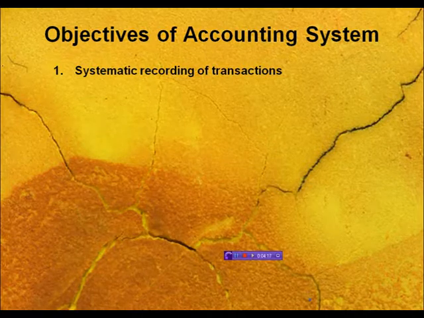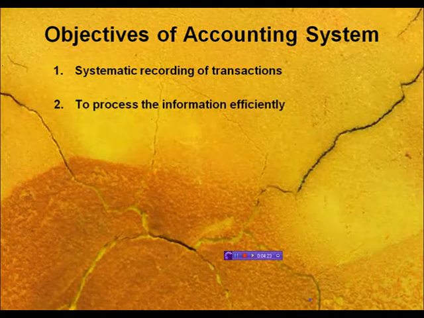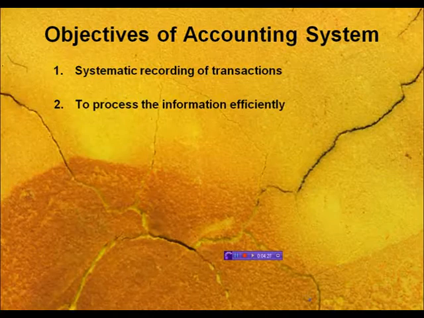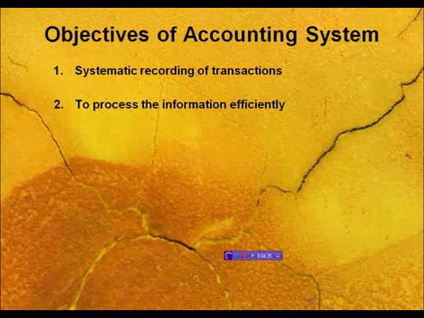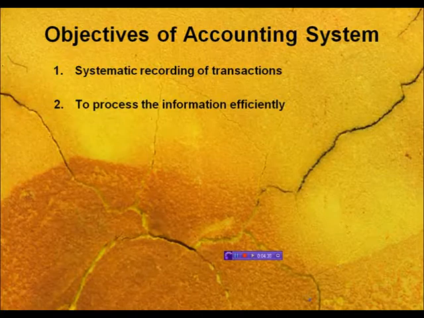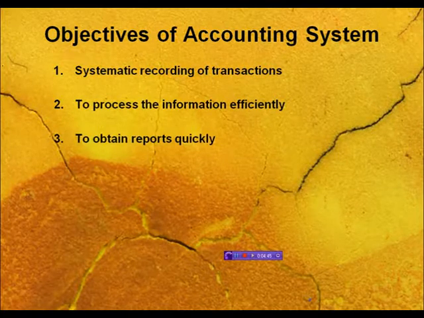Second is, through the accounting process you can obtain financial information very efficiently. Like if you are preparing a trading account, you can obtain the information about gross profit. If you are preparing a profit and loss account, you can get the information about net profit, and from the balance sheet you will have the information of your net wealth. Third one is, these reports you can obtain very quickly. If you have prepared the journal entries, ledger, trial balance and in the last the final accounts, you can obtain the information very quickly through accounting.